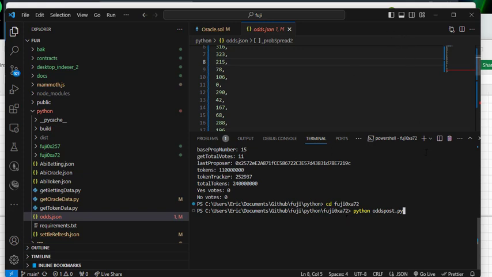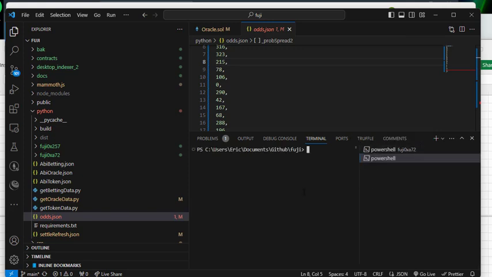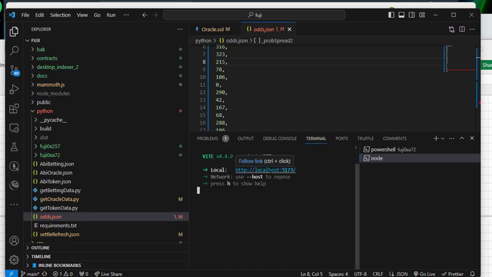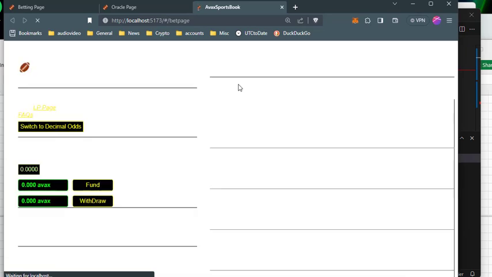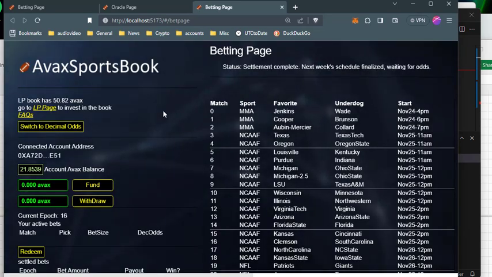But before I do that, let me show you what it looks like. By the way, this Fuji is basically done from the DAP directory that's in the ASB repo. But if I just go to yarn dev, then I can run what would be the front end, and it's exactly the same thing you see at avexsportsbook.io or the Vercel that links to the repo on the mainnet. But this is all the Fuji. I just want to show you.